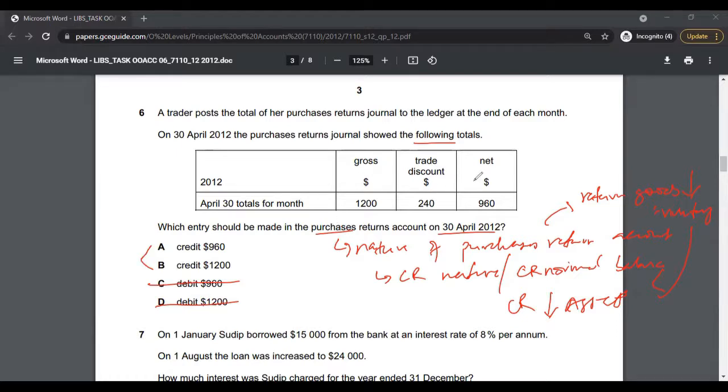So if you look through the amounts, you take the net amount of 960, and therefore the correct answer to multiple choice 6 would be option A. The purchase returns account on 30th April 2012 will have a credit balance of $960. The correct answer to multiple choice 6 is option A.